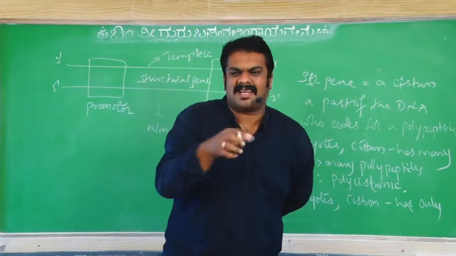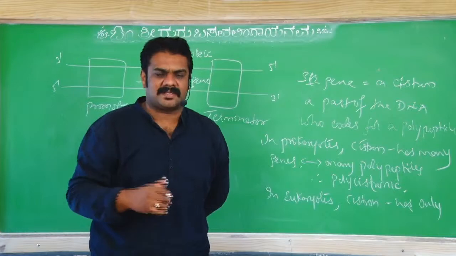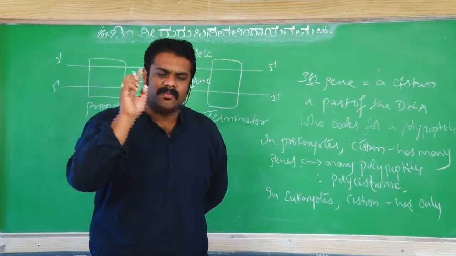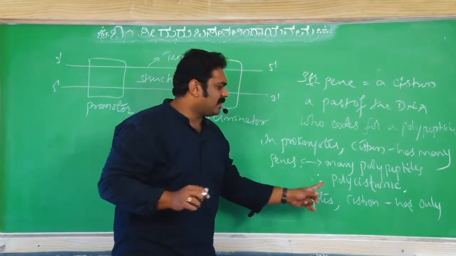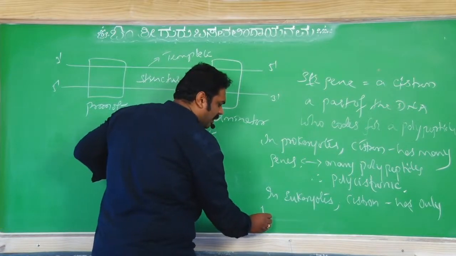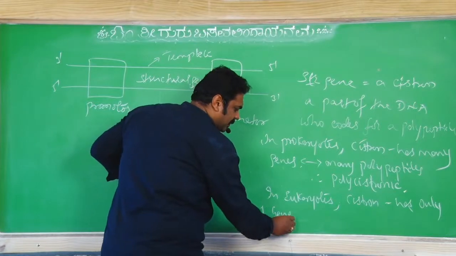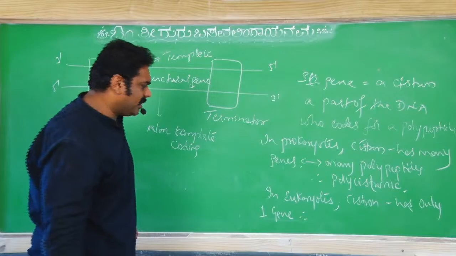But in prokaryotes, there are many genes: many genes, many mRNA, many polypeptide chains, many proteins. One gene makes one mRNA, which makes one polypeptide chain. So in eukaryotes, the cistron has only one gene.